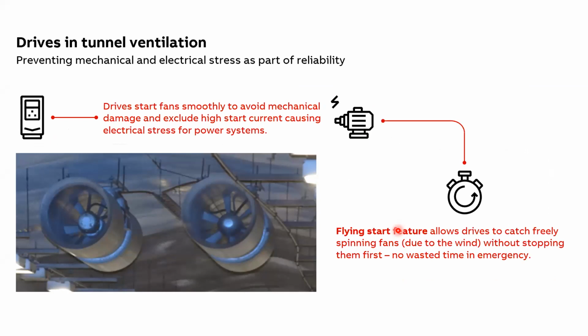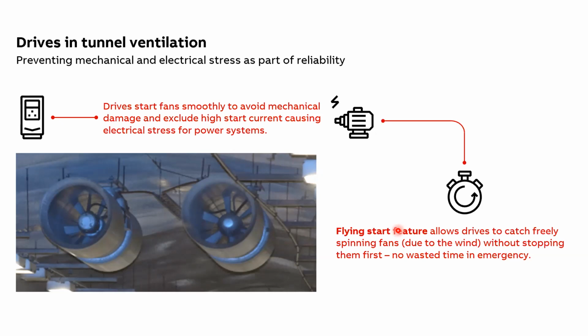So flying start is one of the important application functions which a VFD can provide, and it is very much essential when we talk about the ventilation fan. Basically the flying start allows you to catch the fan on the fly without stopping it first, which matters in an emergency situation where the ventilation needs to kick in as soon as possible.